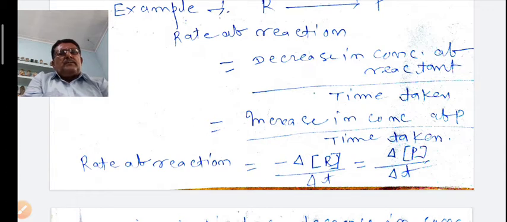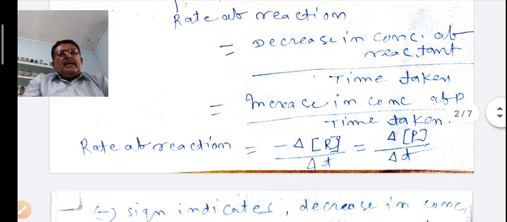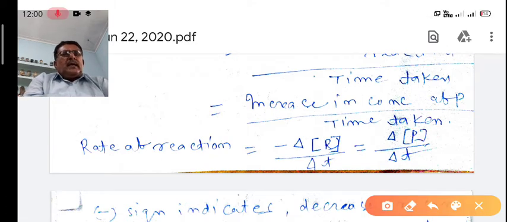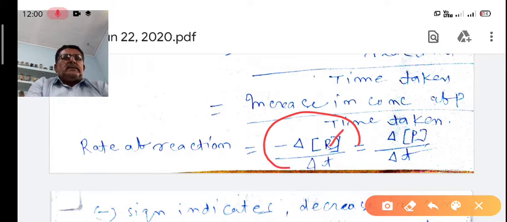Mathematically, it can be written like this: rate of reaction is equal to minus delta concentration of R upon delta t, is equal to delta concentration of P divided by delta t. The negative sign indicates the concentration is decreasing and the positive sign indicates the concentration of product is increasing.